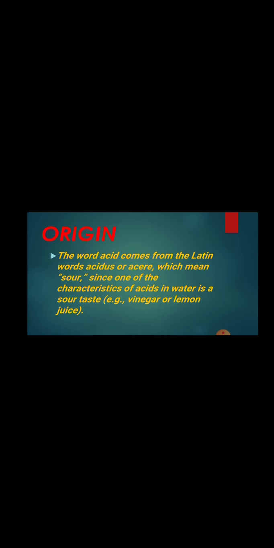So my dear students, we have to discuss the origin of the word acid. The word acid comes from the Latin word acidus, which means sour, because one of the main characteristics of acid is that when we put acid in water and taste it, it produces a sour taste. That's why we call it acid. You can check this statement by tasting vinegar or lemon juice.